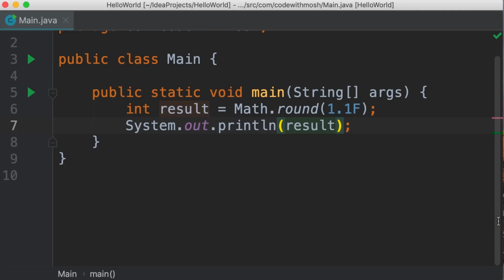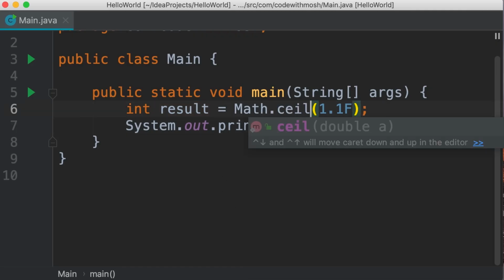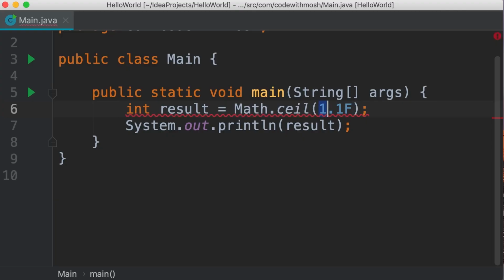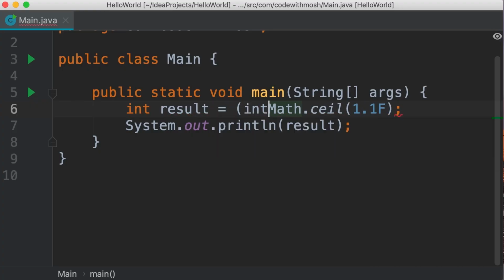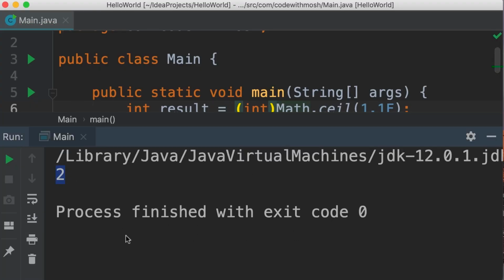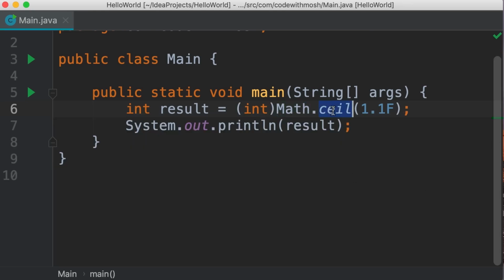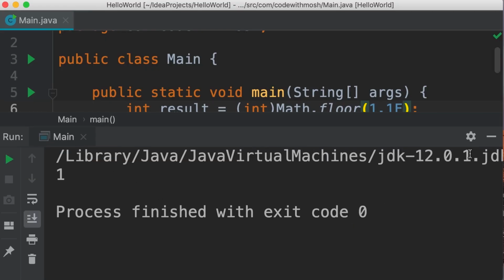Beautiful. Another useful method is ceil, or ceiling, which returns the smallest integer that is greater than or equal to this number. So the ceiling of 1.1 is 2. Now here we have a compilation error because this method returns a double, but we're storing the result in an integer. So here we need to explicitly cast this to an integer. And now you can see the ceiling of this number is 2. We have another useful method that is floor. So the floor of a number is the largest integer that is smaller than or equal to this number. In this case, it's going to be 1. Let's take a look. There you go.